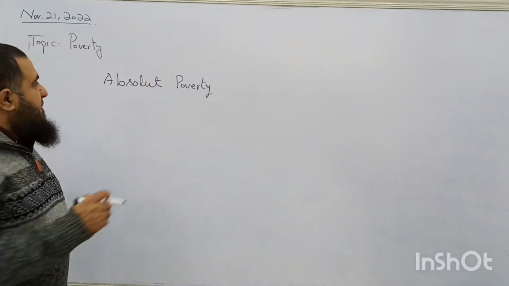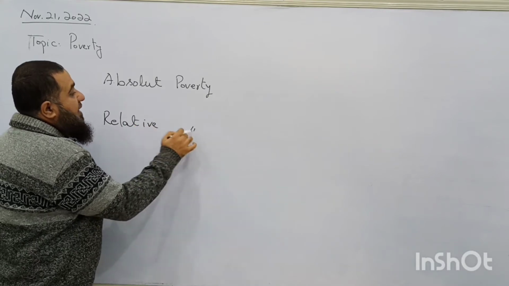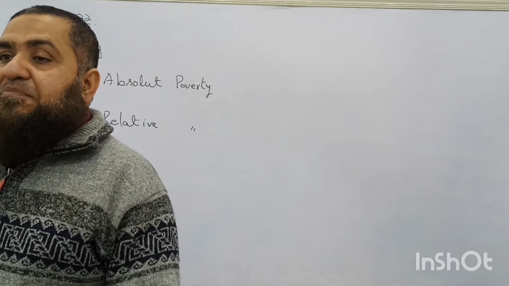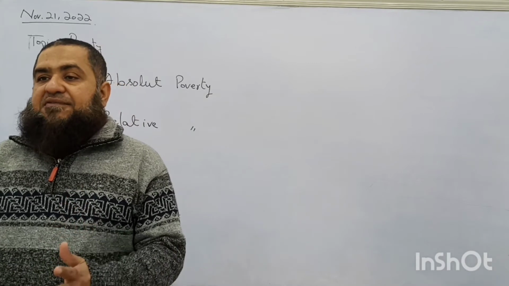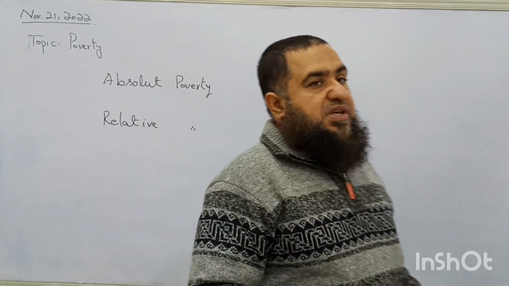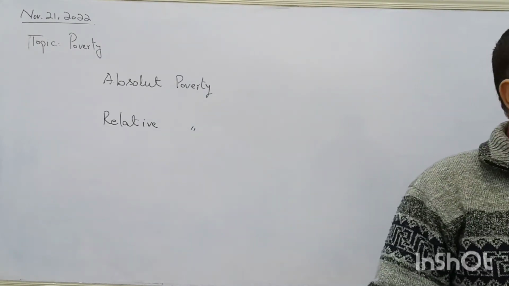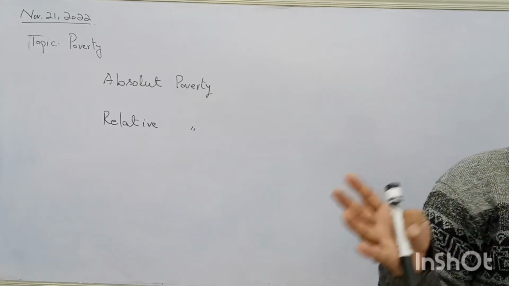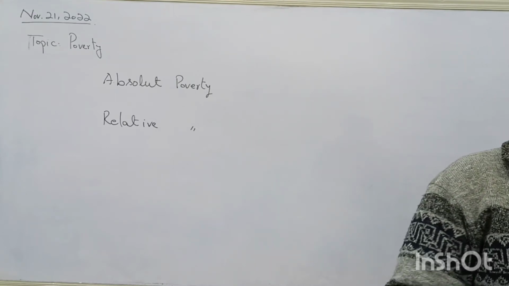What is the other type of poverty? That is relative poverty. Although some people are able to fulfill their basic necessities of life, they are relatively poor in the society in which they are living. Like we see around, some people are not said to be poor, but relatively they are poorer than the other people living in the same areas, in the same society.